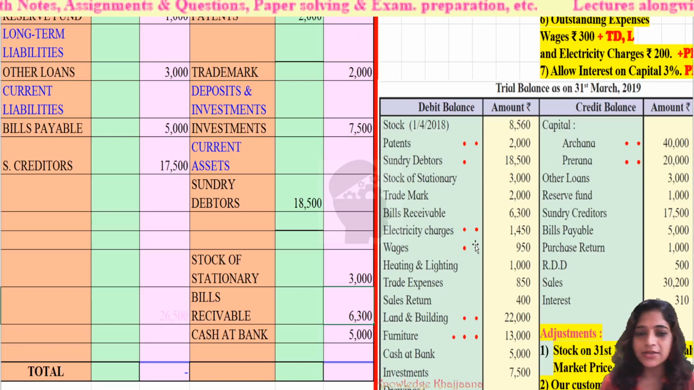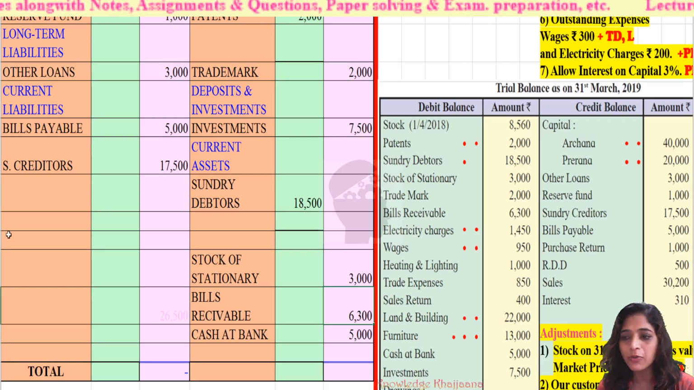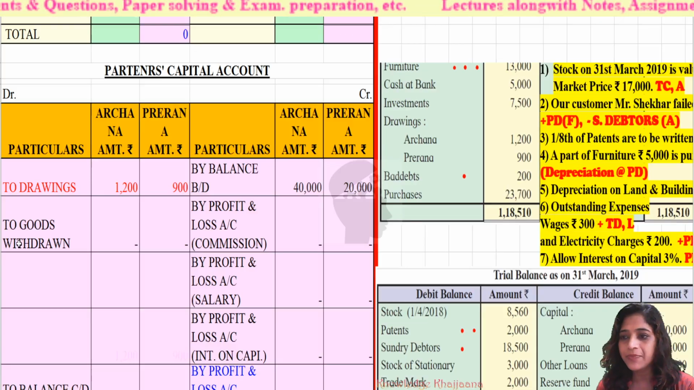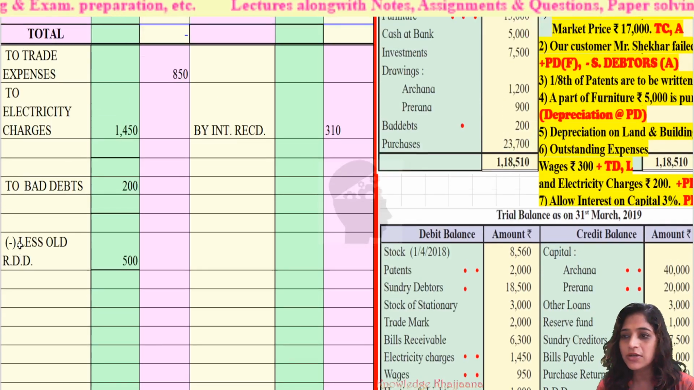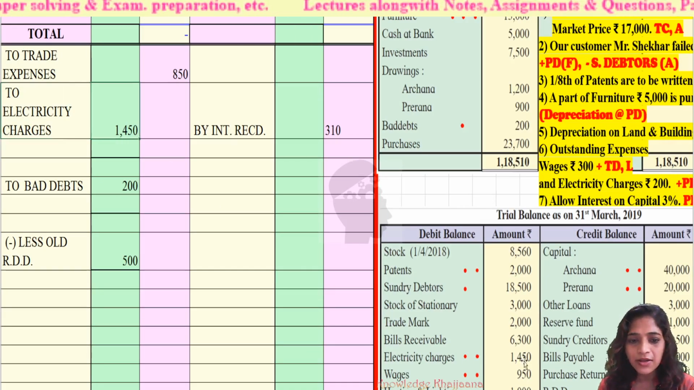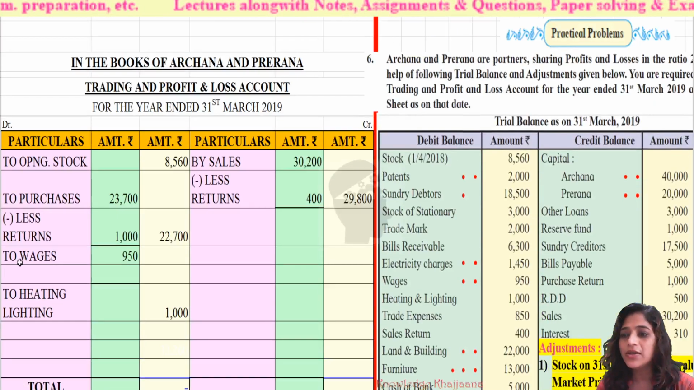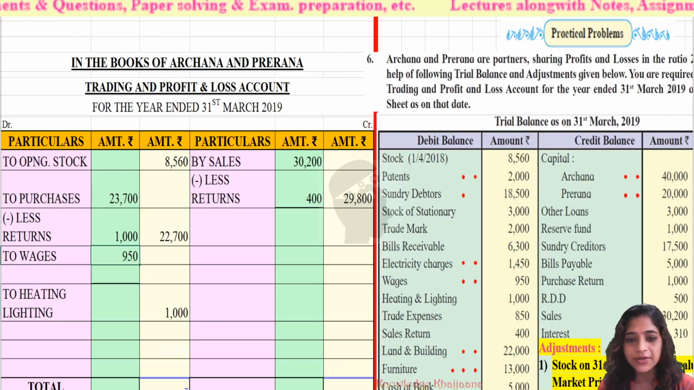Then electricity charges. Electricity charges are rupees 1,450, which should be recorded to the profit and loss account debit side. Profit and loss account is shown in this color. To electricity charges, rupees 1,450. Why? Because there is an adjustment. Next, wages rupees 950, trading account debit side. There is an adjustment. Wages rupees 950, trading account debit side.